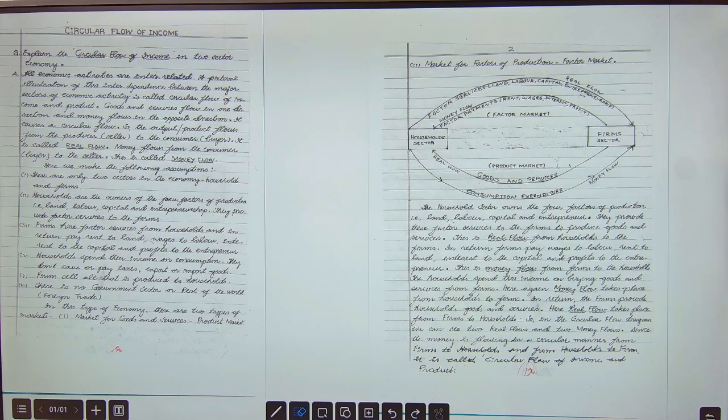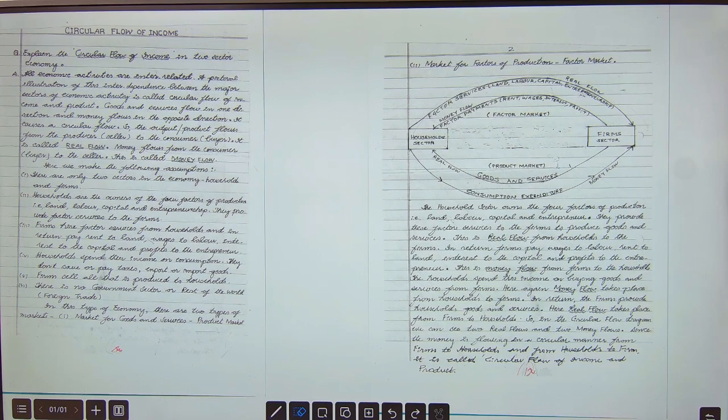Goods and services flow in one direction and money flows in the opposite direction. It causes a circular flow. So, the output or product flows from the producer seller to the consumer buyer. It is called real flow. Money flows from the consumer, that is the buyer, to the seller. This is called money flow.